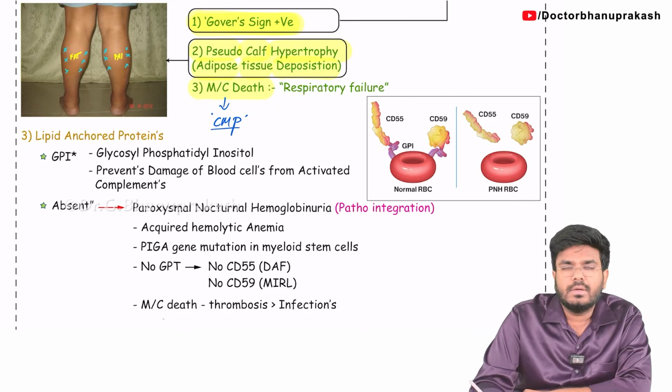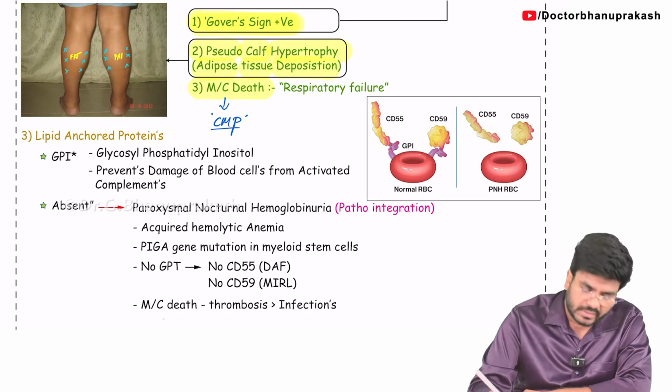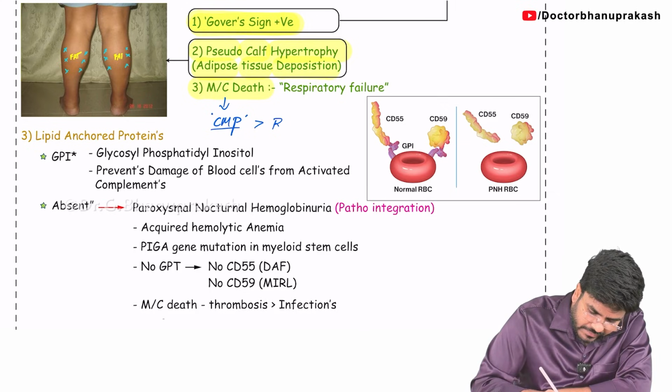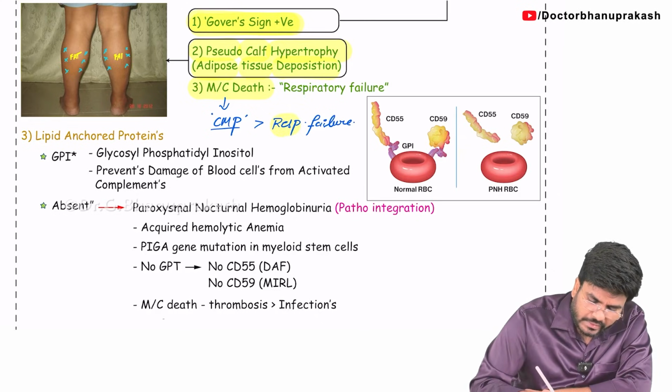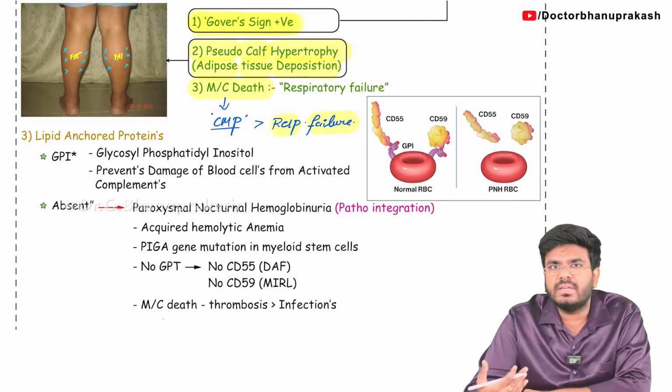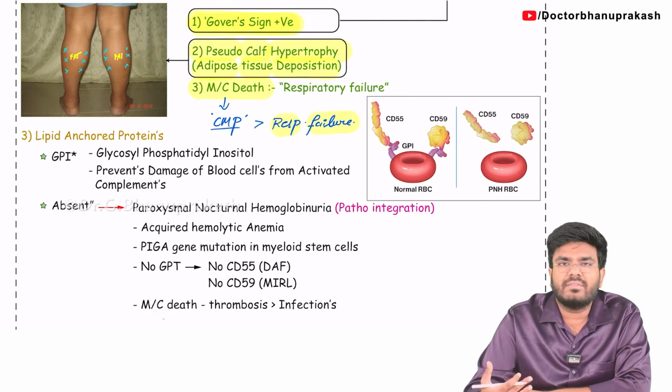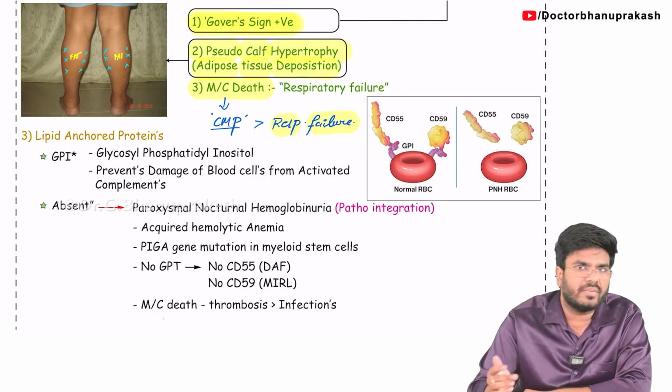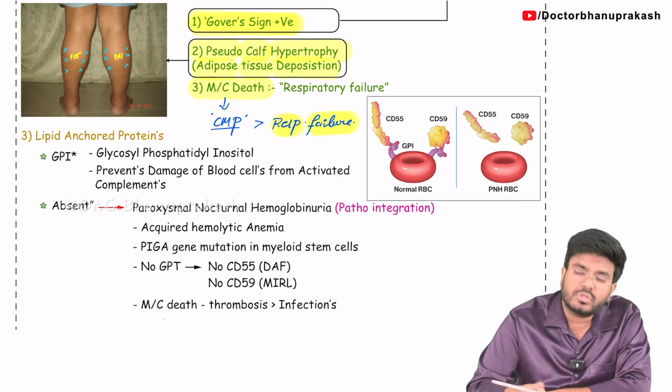Okay, heart failure. If it is not there in your book, then you can go with respiratory failure. Previously, respiratory failure used to be the most common cause of death because skeletal muscle, the diaphragm, is weak. Whenever the diaphragm is getting weak and damaged, respiration will be affected. So respiratory failure is going to be the most common cause of death.